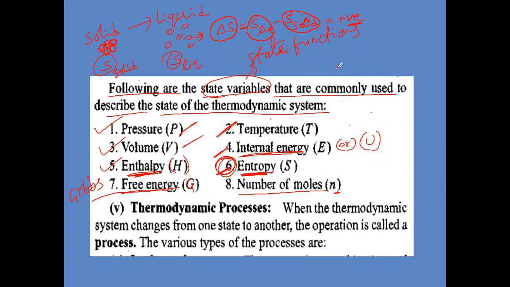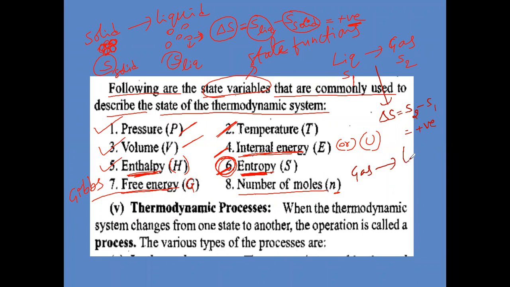Suppose you take liquid converting into gas. Now this is the final entropy and this is the initial entropy. Which entropy is greater? The final one, the gas. In this process, delta S is equal to final entropy minus initial entropy. Is it positive or negative? Positive.